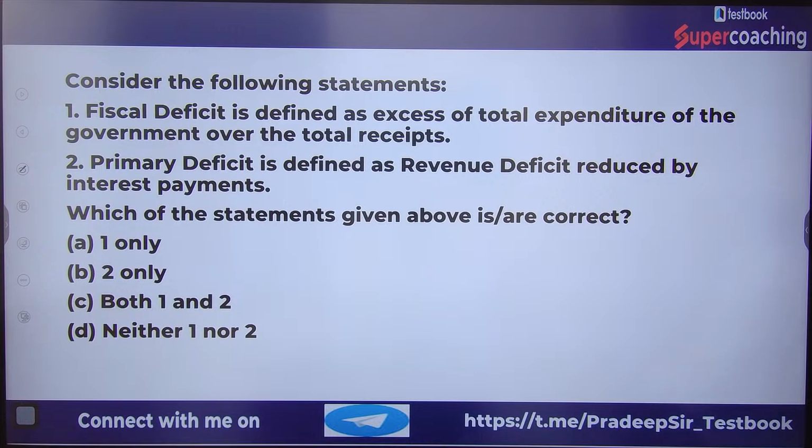Consider the following statements. The very first statement is: fiscal deficit is defined as the excess of total expenditure of government over the total receipts. Second statement is: primary deficit is defined as the revenue deficit reduced by the interest payment. Which of the statements given above is or are correct?